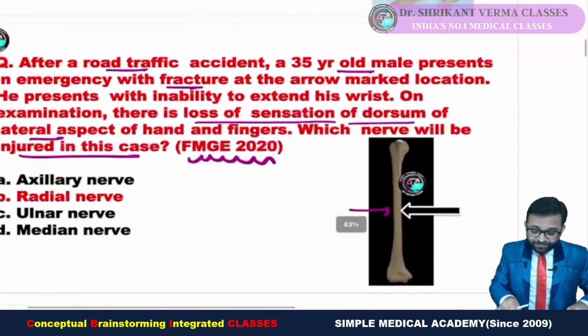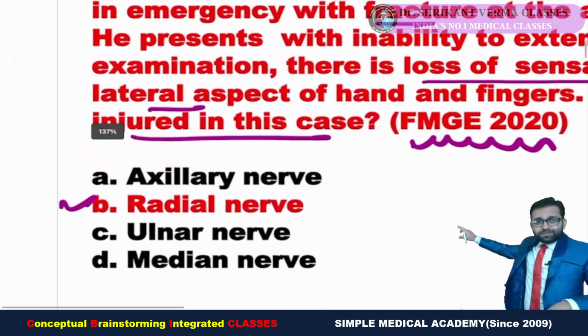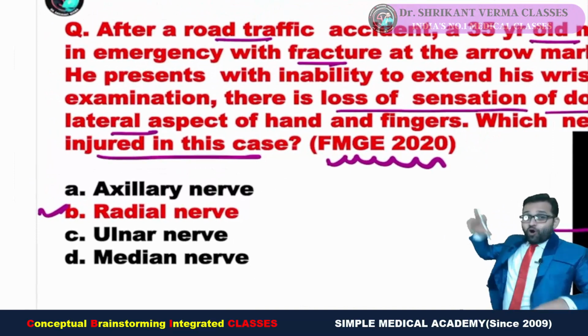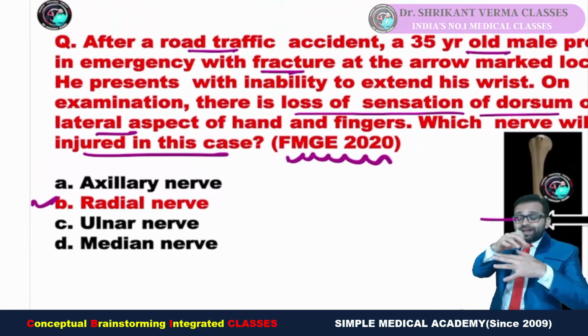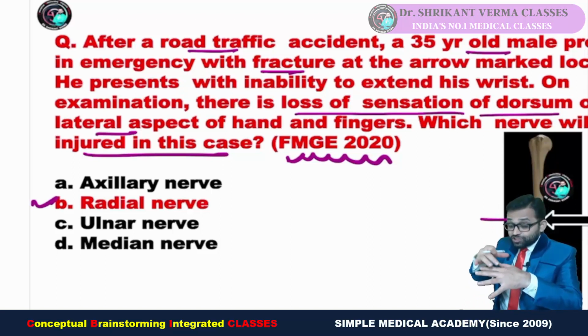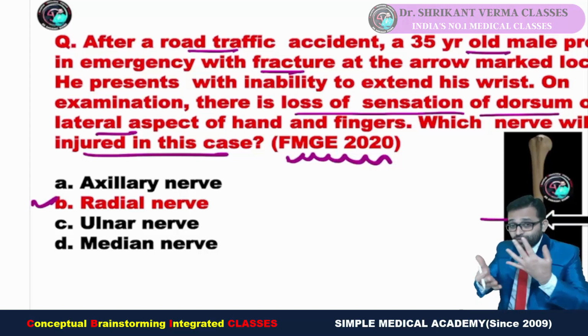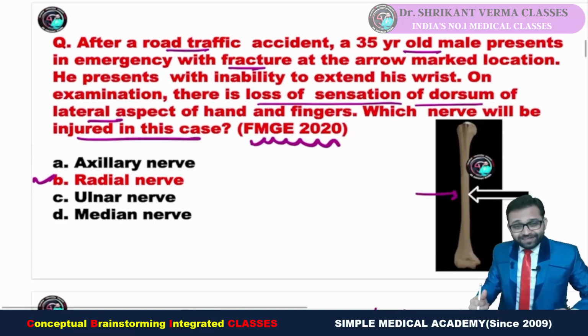So if any person comes with a fracture at the shaft of the humerus, the radial nerve is getting damaged. Simple. Otherwise, a dermatome option was also given at the back of the hand. There is damage to the radial nerve, with loss of sensation on the lateral two and a half fingers of the dorsum of the hand. Again, it is the area supplied by the radial nerve.